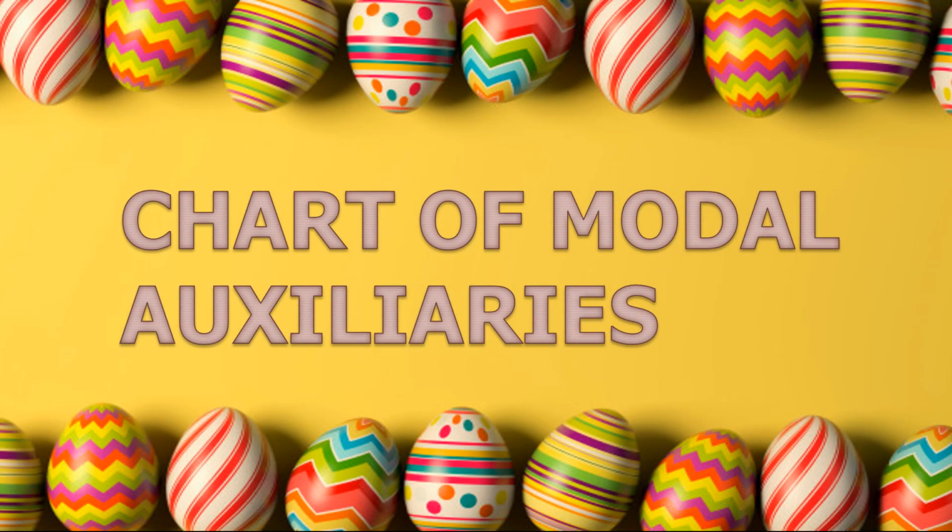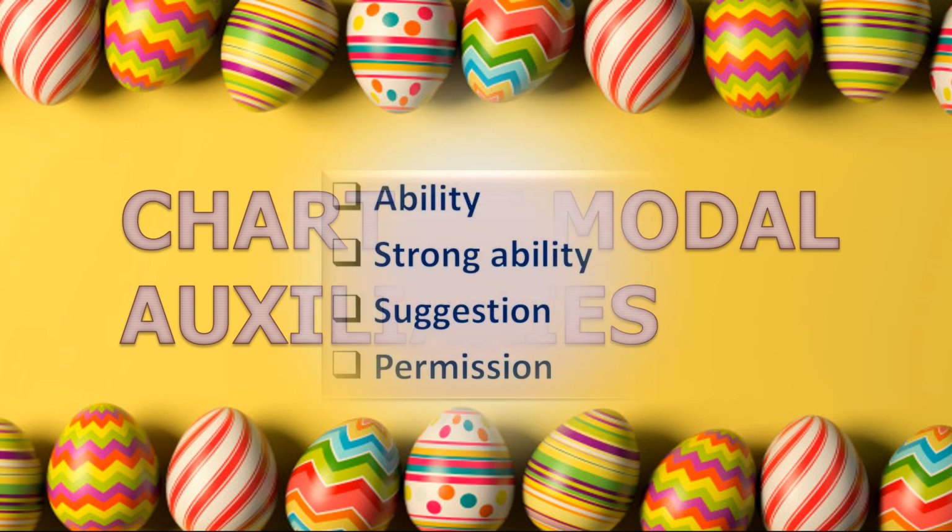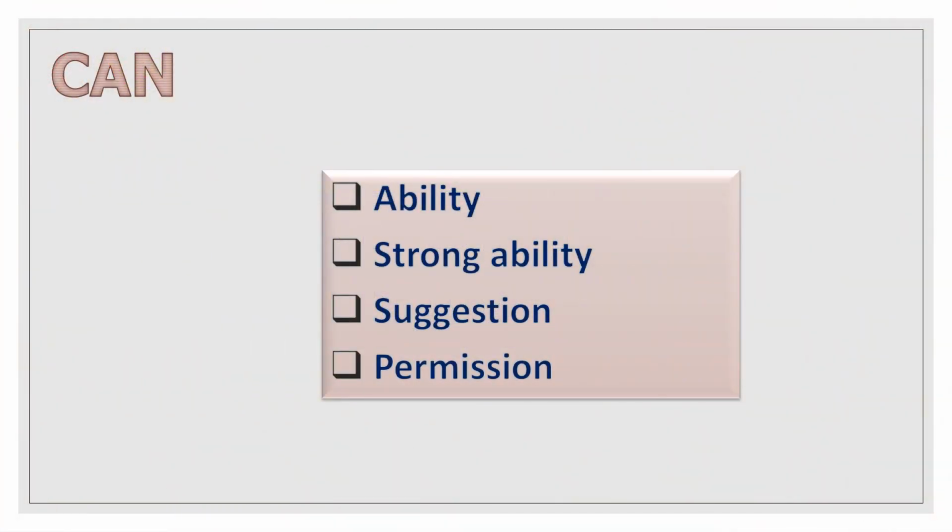Chart of modal auxiliaries. Auxiliary verbs or helping verbs are used in conjunction with main verbs to express shades of time and mood. The combination of helping verbs with main verbs creates what are called verb phrases or verb strings. So let's start. Our first modal auxiliary is can.